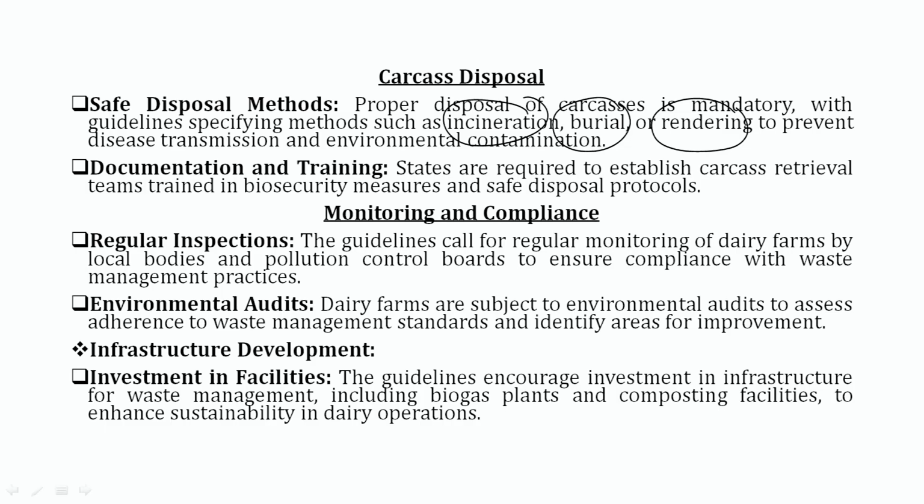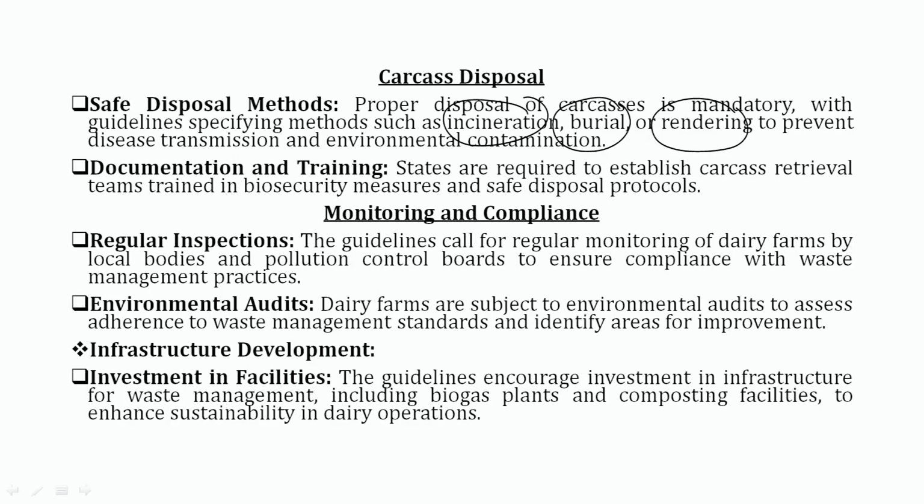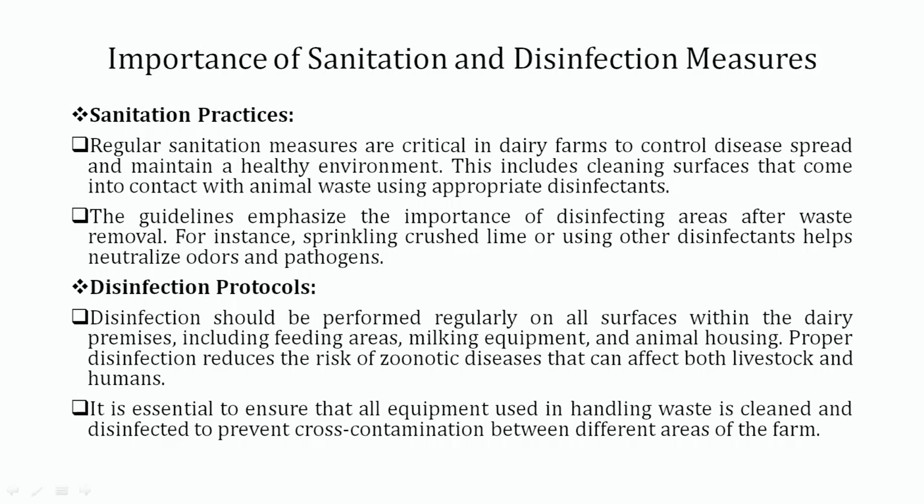And thereafter infrastructure development is also necessary, as investment in such facilities is also mandated by the NGT, which is responsible for waste disposal methods like making infrastructure for compost, for rendering, and for disposing of our carcasses and animal waste, like construction of a biogas plant and other things that should be developed, and that is mandated also by the NGT. So the guidelines encourage investment in infrastructure for waste management, which includes the biogas plant and composting facilities, to enhance sustainability in dairy operations.